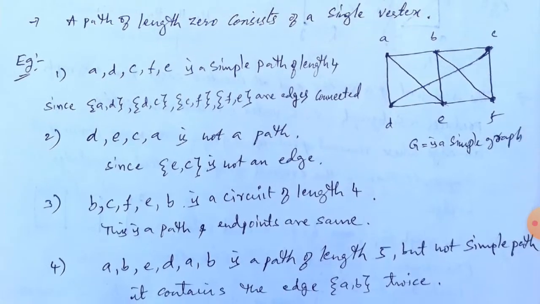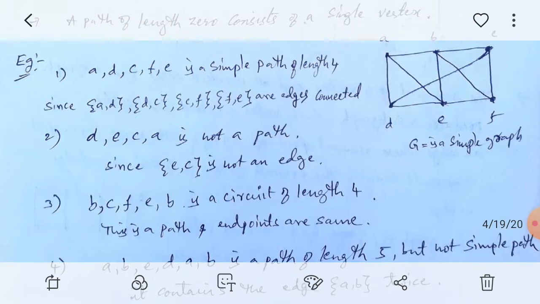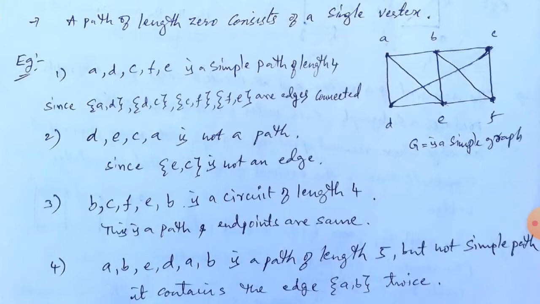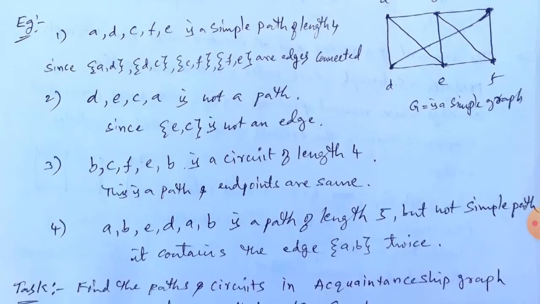And the next example, see here, D E C A. Observe, D E C A is not a path. Why? Because from D to E there is an edge, but from E to C there is no direct edge. So that's why we cannot call it a path. If we are writing some vertices in a sequence, the edges should connect those vertices. So in this sequence of vertices, from E to C there is no edge. That's why this is not called a path.